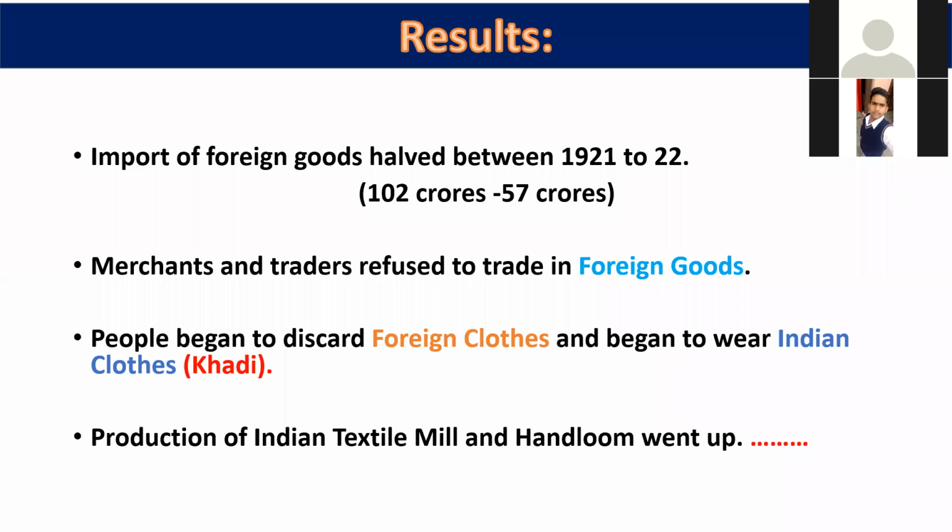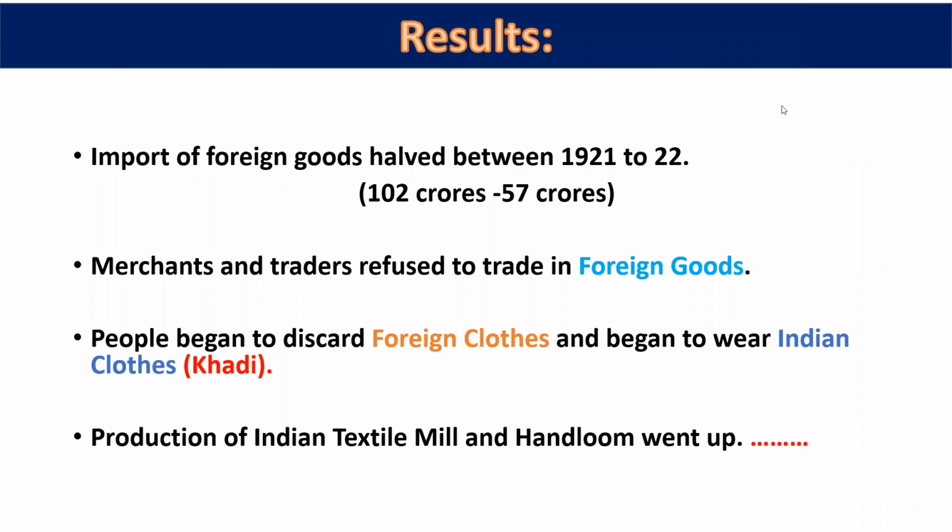Now, dear students, let's discuss the results. What happened due to this situation? The import of foreign goods was halved between 1920 and 1922. In 1921, the import of foreign goods was 102 crore, but it became 57 crore. It was left at only 57 crore. So the foreign goods import was halved.